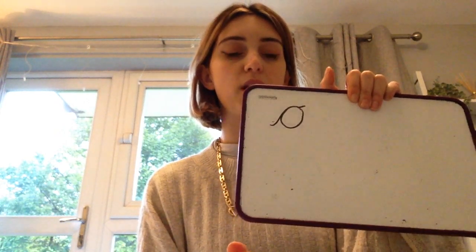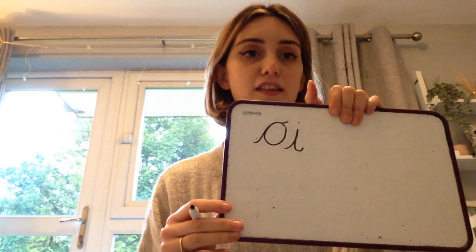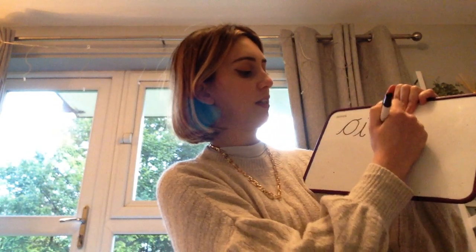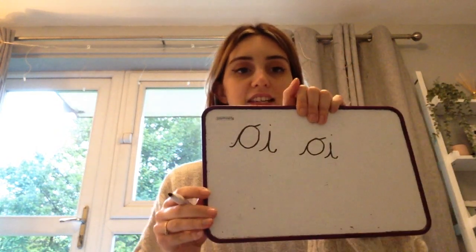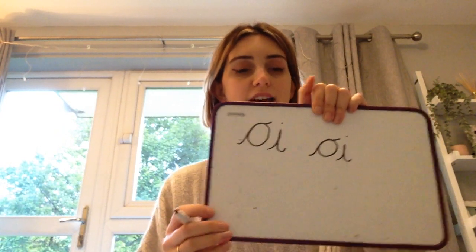So when I write oi, I need my two letters o and i. So I'm going to start with my o. I need to sweep up all around the orange and flick. There is my o. Sweep up, down the insect's body and dot for the head. There is my oi sound. Let's do it again. Sweep up, around the orange and flick. Sweep up, down the insect's body and dot for the head. That is my oi sound, okay?